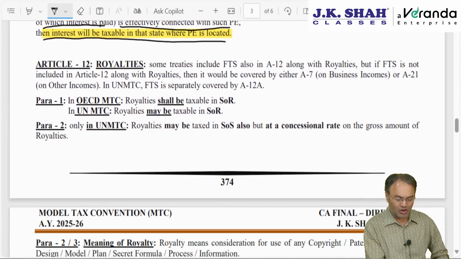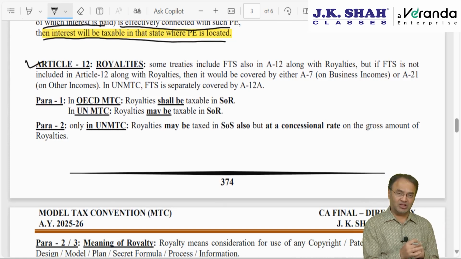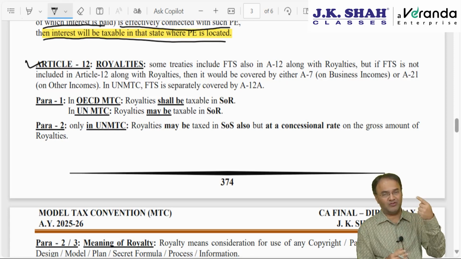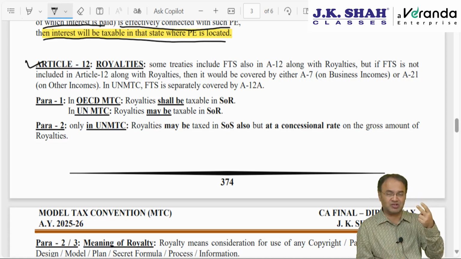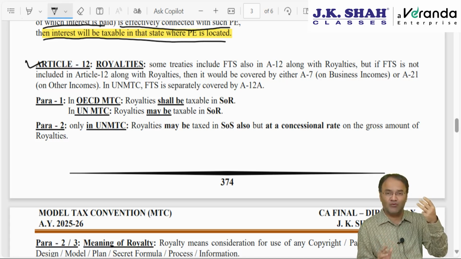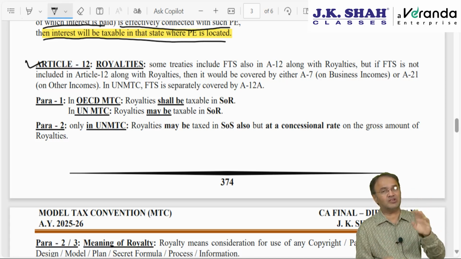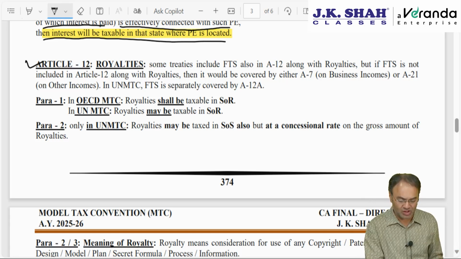Article 12, royalties. Royalty is nothing but rent for an intangible asset. But just like interest, here also there will be 4 paragraphs. First paragraph will say the state of residence will charge tax. Second paragraph will say the state of source can also charge tax at a concessional rate. Third paragraph will explain the meaning of royalty. And fourth paragraph will say if royalty is earned through a PE, then it will be taxable in that state where the PE is located, neither in the state of residence nor in the state of source.